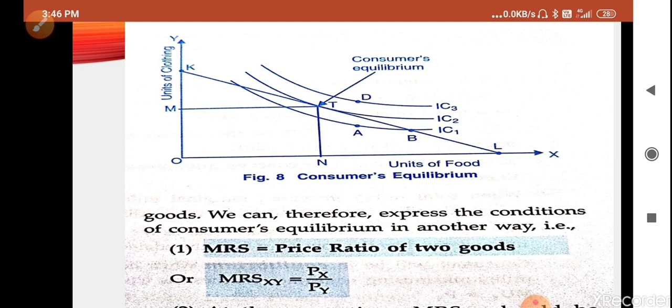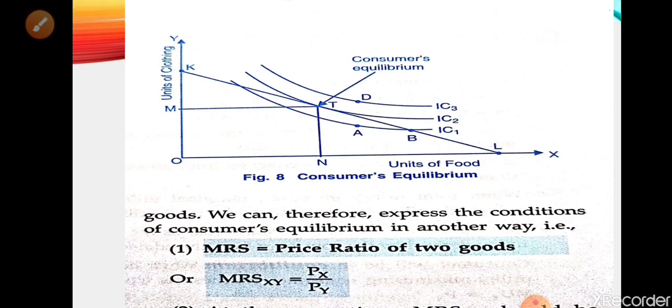And the second condition is that DMU is applicable, or diminishing MRS is there. For understanding diminishing MRS, you can go through table number 3.7. As commodity X is increasing, commodity Y is decreasing. So it means that we are having diminishing MRS, as we have discussed in indifference curve. So this was the equilibrium in case of indifference curve.